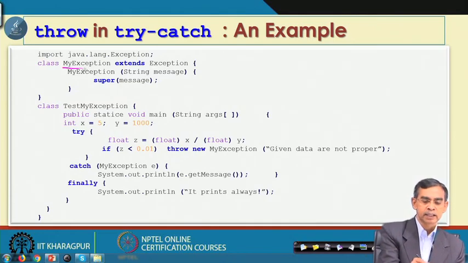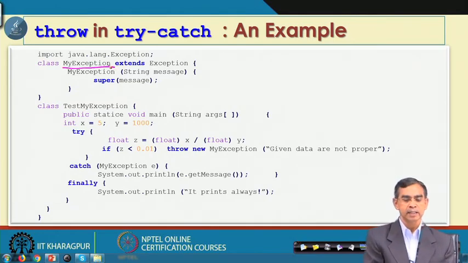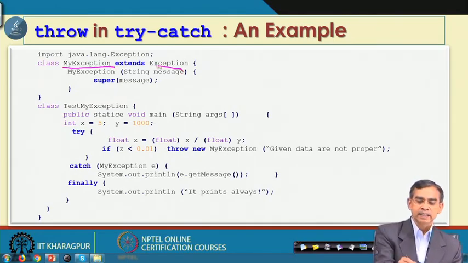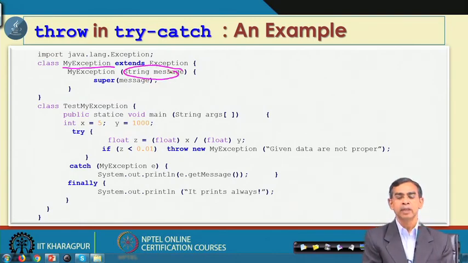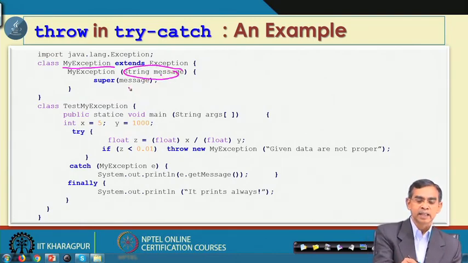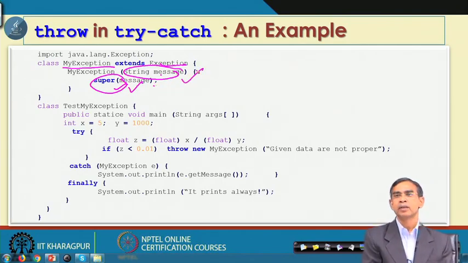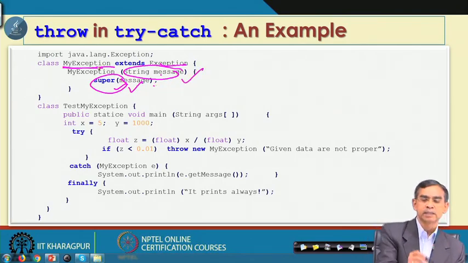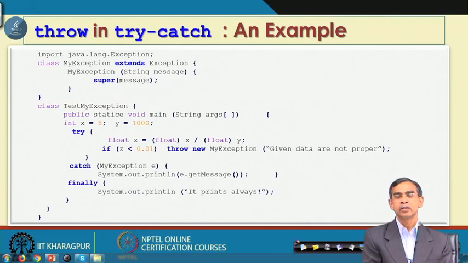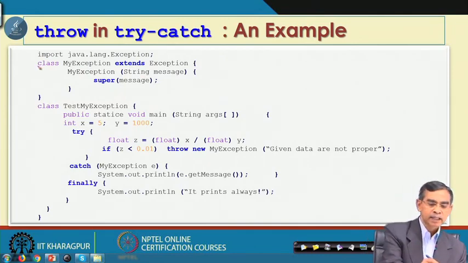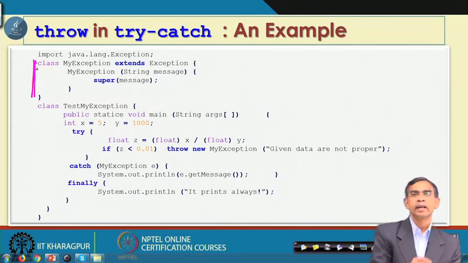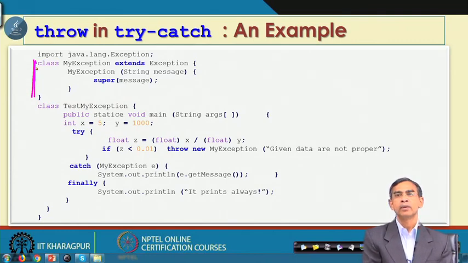So, it is basically a user created exception class, and what message this exception class can give to the user is this message, and this is the constructor that is defined in the exception. So, using this constructor is basically overloading, and this is the definition of the constructor of this MyException class. And so, this part declares an exception class of the user's own.